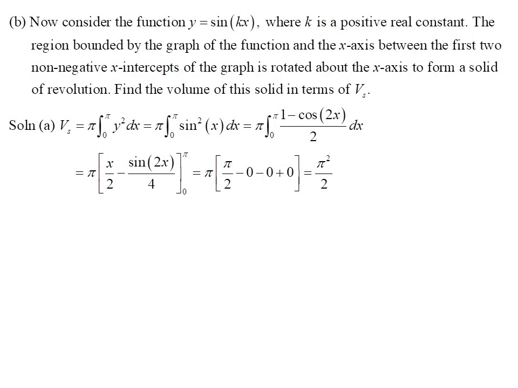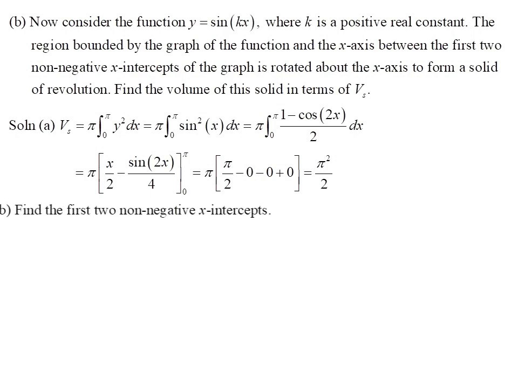Since the square of sine x equals (1 minus cosine of 2x) all over 2, Vs equals pi multiplied by the result of x over 2 minus sine of 2x over 4, all evaluated from 0 to pi, which is simplified to pi squared over 2.